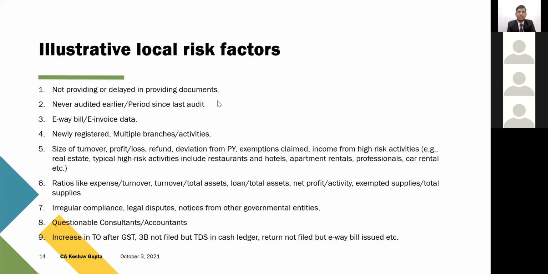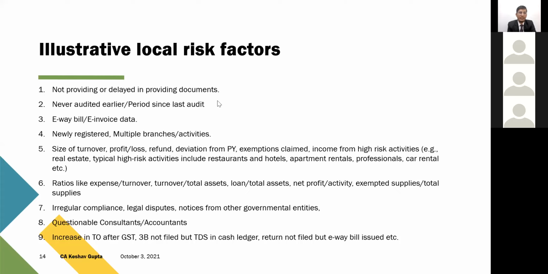These days, there are normal notices like ASMT-10, or 3B or 2A differences. These notices keep on coming regularly and they're all recorded on the GST portal. So they check the compliance parameter of the assessee while replying to those documents. Either they're replying to those documents, or they're delaying every time, or they are not at all honoring those notices. So this is one of the factors which is taken care of.